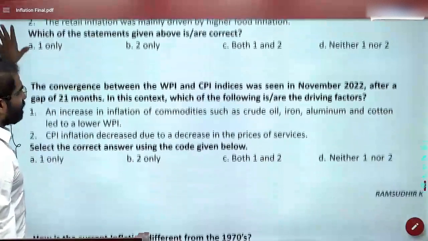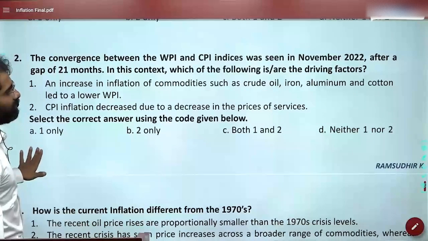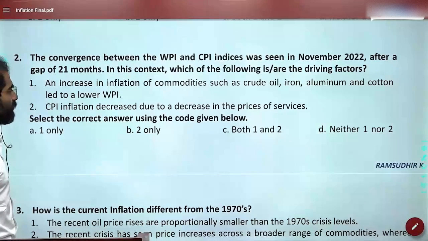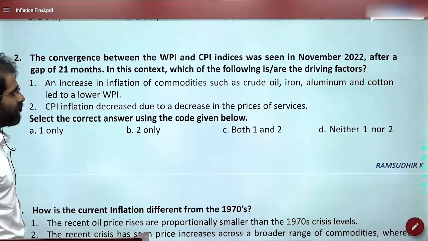The convergence between the WPI indices was seen in November after the gap of 21 months. In this context, which of the following are the driving factors?